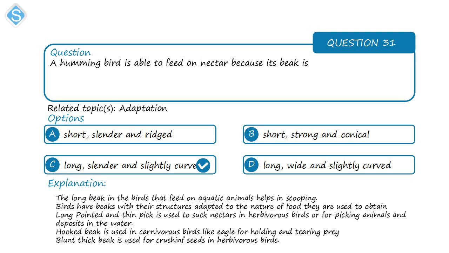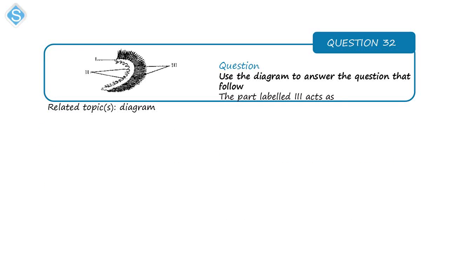But birds that are carnivorous, that eat prey, for example like the eagle, have hooked beaks. That hooked beak is for holding the prey and for tearing the prey. Those that feed on seeds usually have beaks that are thick and blunt, so that they can use those beaks to crush the seed.